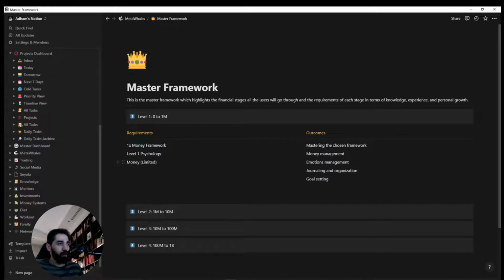You can't be all over the place looking at real estate, looking at crypto. You're never going to get to that 1 million if you're all over the place. Master one framework, focus on it, get to 1 million. Then in level 2, it's a completely different game, how you're going to scale from there. So this is what we're trying to build over here.